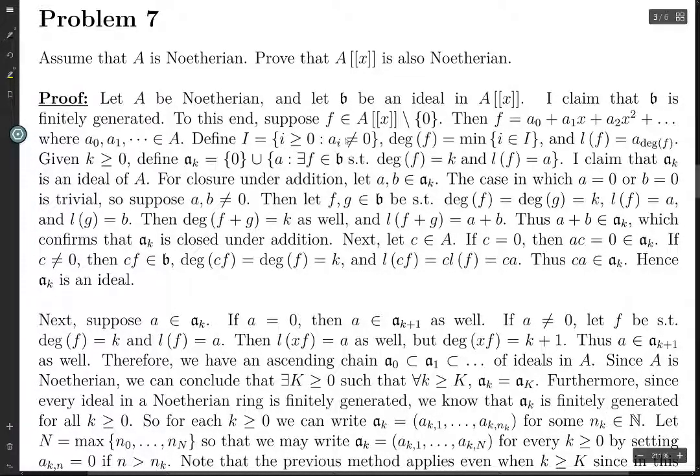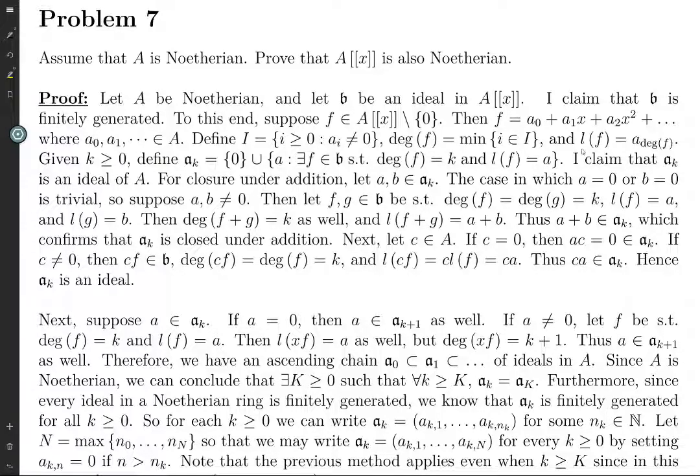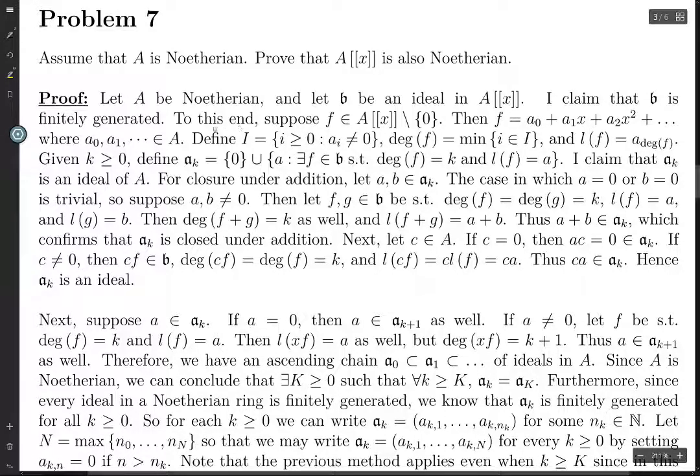Because of the whole non-zeroness, what you could do, if you wanted to, is define L of f, the lowest order term or the leading coefficient, for the zero formal power series to be precisely zero, which I think in hindsight would be a little better, but I didn't do that here. So anyways, let's keep moving. Because of that, we also have to manually insert 0 into this ideal here.